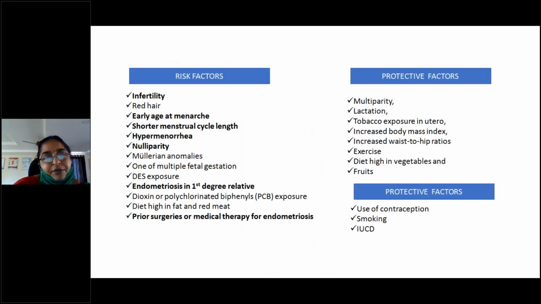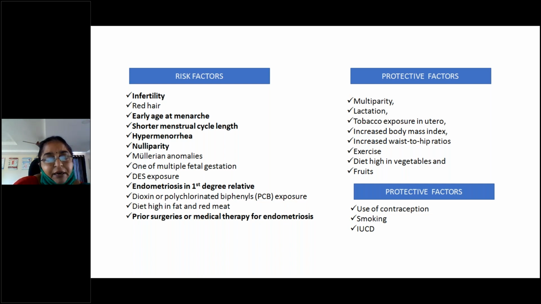Then what are the risk factors to develop endometriosis? Among so many females, the incidence is only 10%. Why are only a few people developing this endometriosis? You should know the risk factors. In people who are infertile, we always think endometriosis might be one of the causes of the infertility. Early age at menarche, shorter menstrual cycles, polymenorrhea, hypermenorrhea, nulliparity, who has not conceived at all, and Mullerian anomalies.